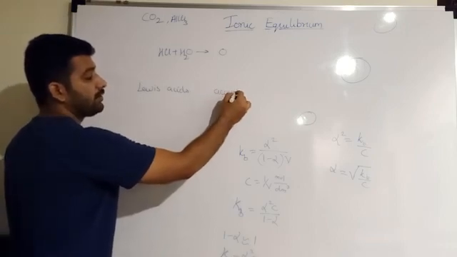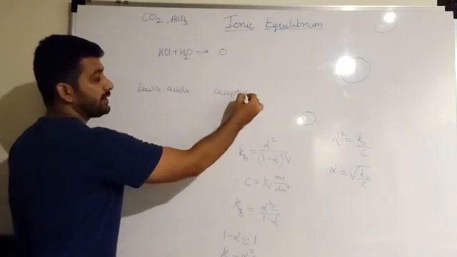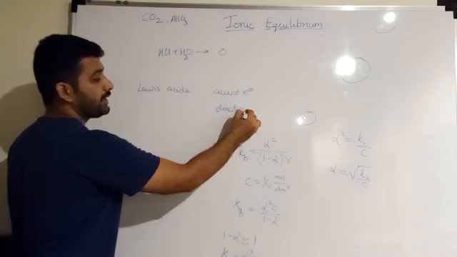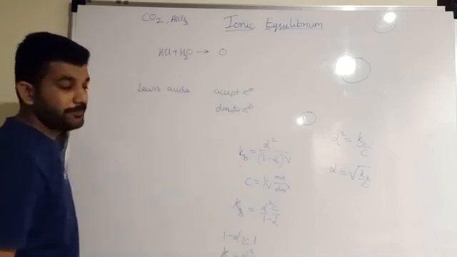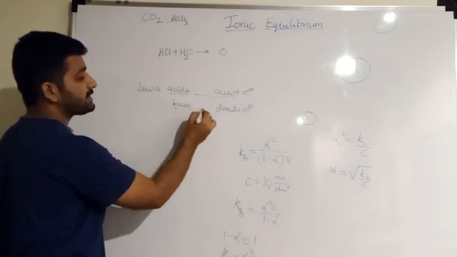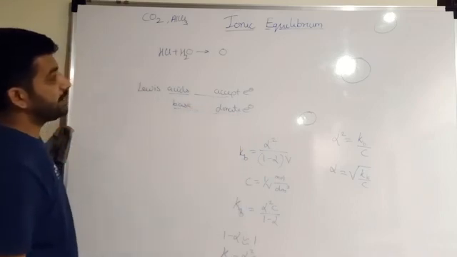Acids are those which accept electrons, and bases are those which donate electrons. This is correct.